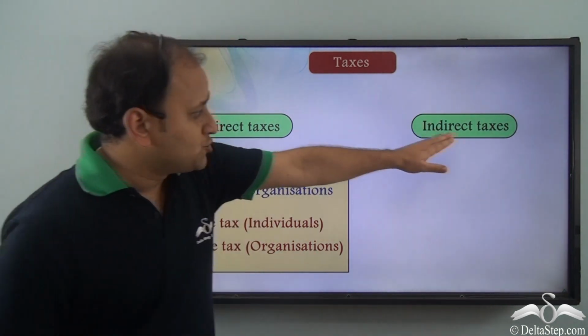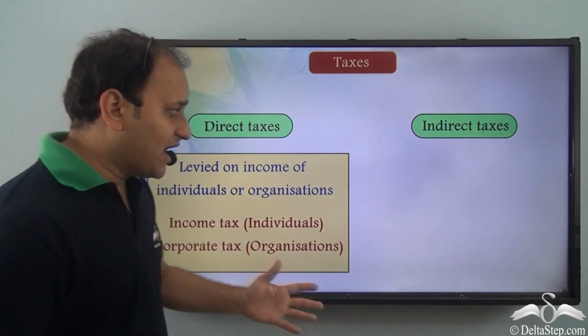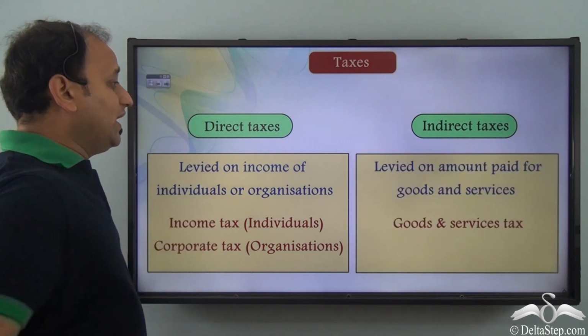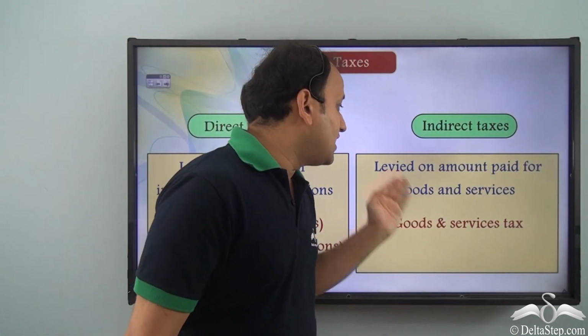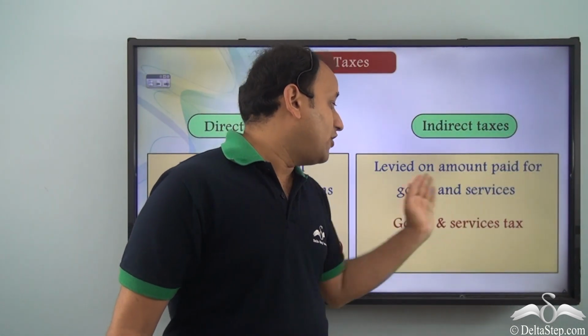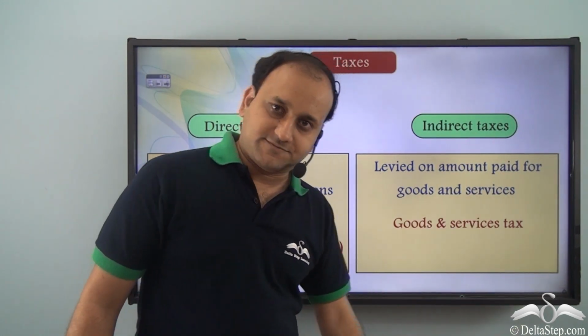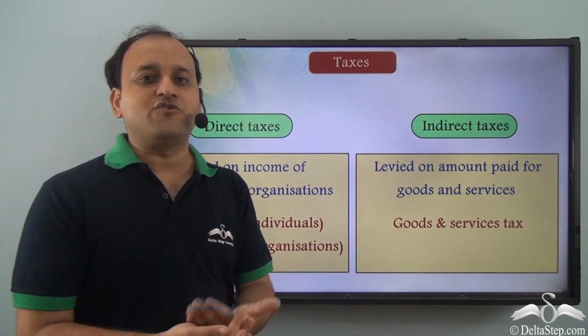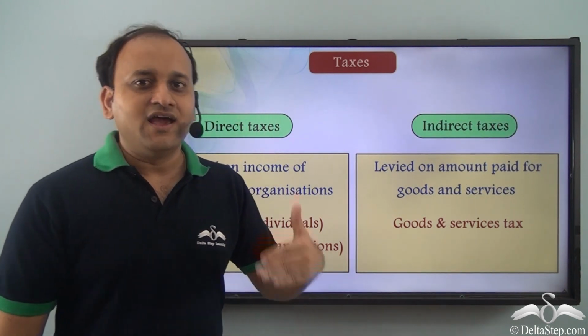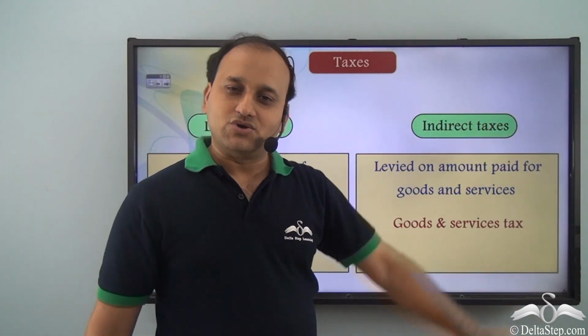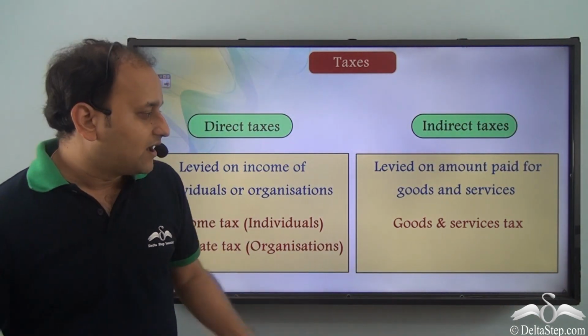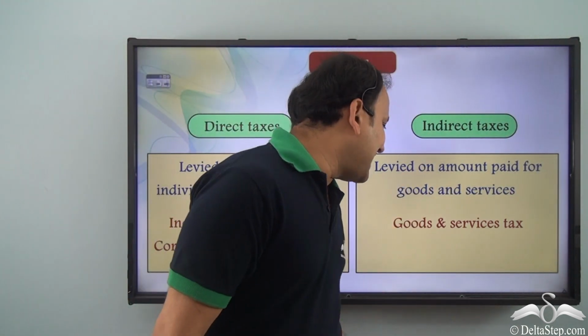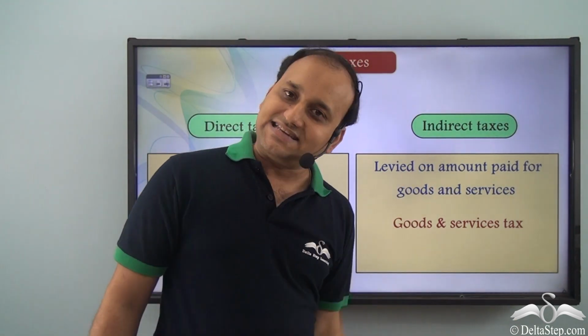Now, let's come to indirect taxes. So, what are indirect taxes? Well, indirect taxes are levied on amount paid for goods and services. So, whenever we pay any amount for goods and services, then we pay indirect taxes on such things. And a very common indirect tax is goods and services tax.